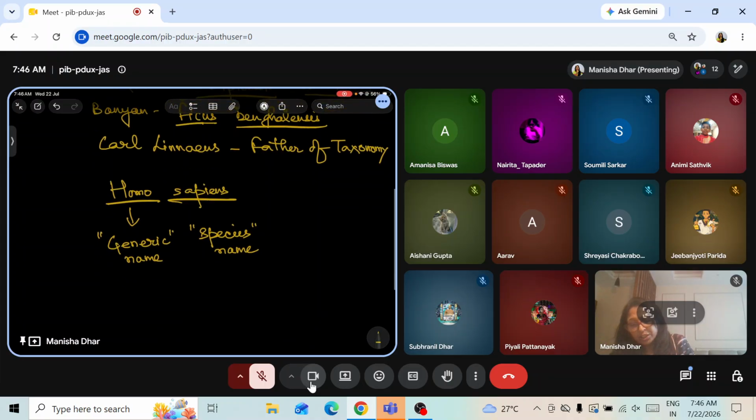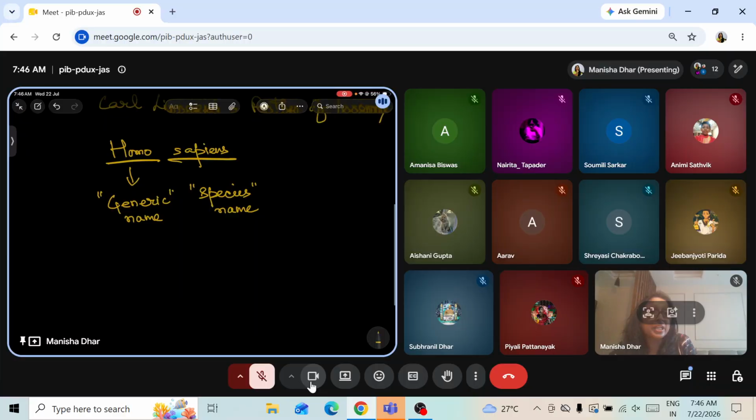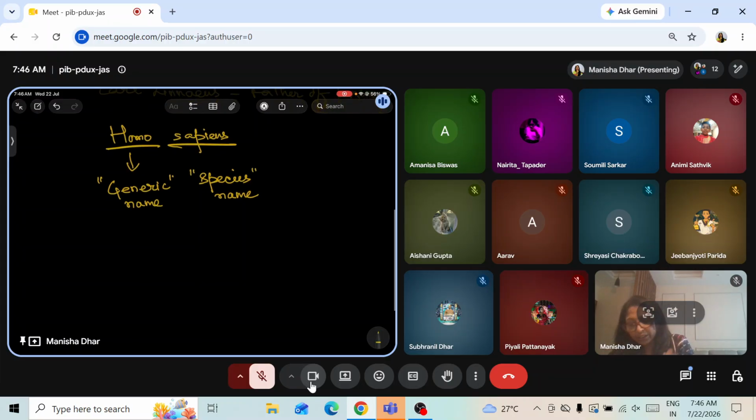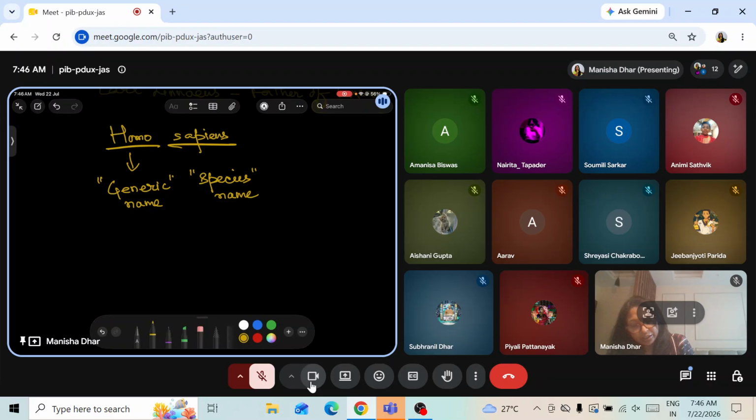So genus, species, family, order, class, phylum, kingdom. This is the hierarchy. Hierarchy we understand smaller to bigger. Like we group organisms based on certain hierarchy. So this is the hierarchy. And to learn this hierarchy, we need to use some kind of mnemonics. I'll tell you, and that's interesting. You know what that mnemonics?